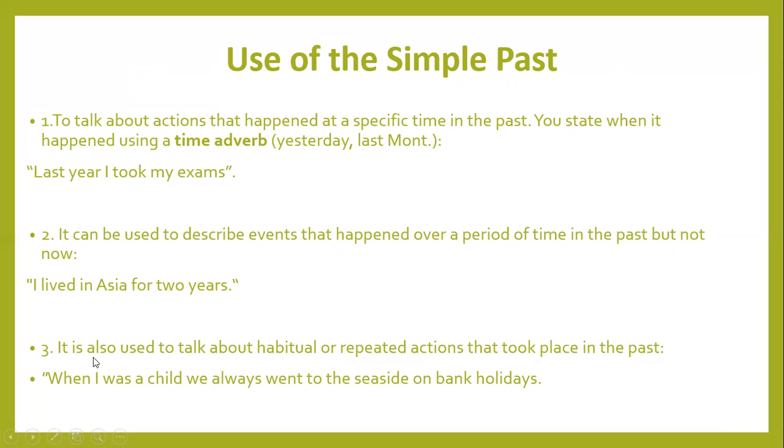The third is that it is also used to talk about a habitual or repeated action that took place in the past. A habitual action means our day-to-day routine. When I was a child, we always went to the seaside on bank holidays. This is a past habitual action, expressed using the simple past tense.